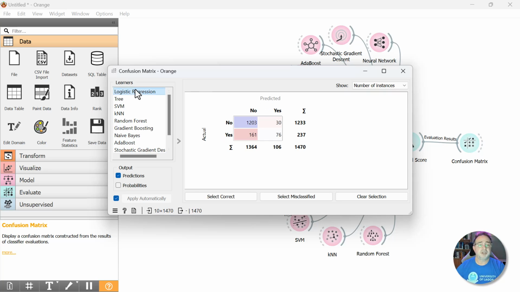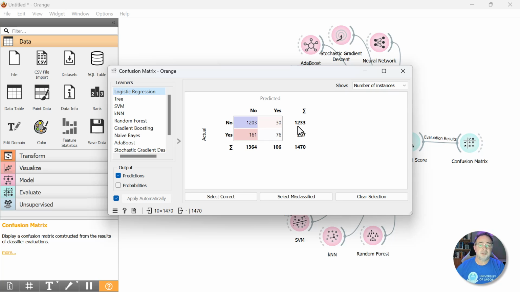So for logistic regression, make sure we have that selected. We can see that in our data set, in total, there were 1,233 no's in our actual data. We're looking across the row here. There were 237 yeses in our data set. So quite an imbalance, but we selected stratified, so hopefully this helped the model.